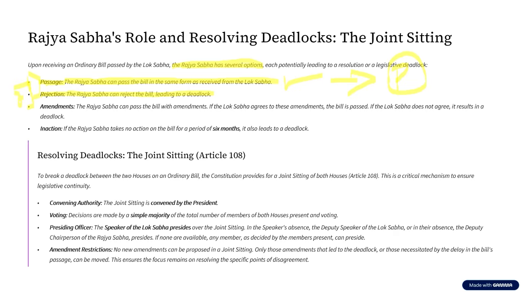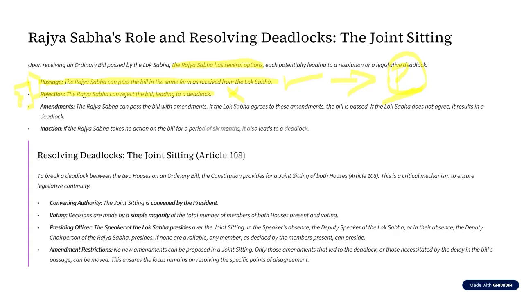And if more members are against the bill, then the bill is going to get rejected. So this is the second option. Now when the bill is passed in Lok Sabha and rejected in Rajya Sabha, will it go to the president? No, the bill is not going to the president. What will happen? I will tell you, but let us keep it aside for now.